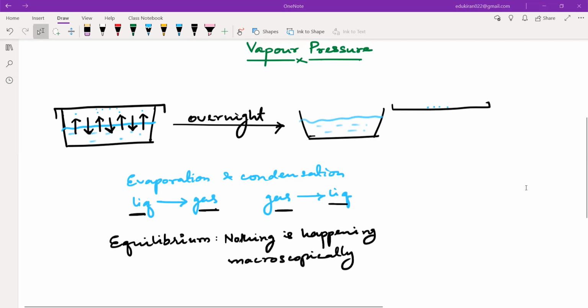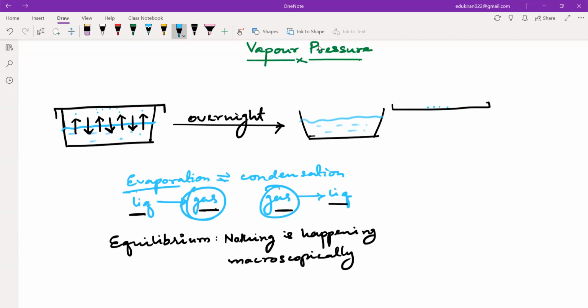If I want to define the vapor pressure, what will the vapor pressure be? Evaporation and condensation are both happening, right? That is why both of these will be in equilibrium. The rate of evaporation will be equal to the rate of condensation, and whatever gas molecules you are forming due to the evaporation of water, that is the vapor pressure. That is the vapor pressure, whatever pressure is there.